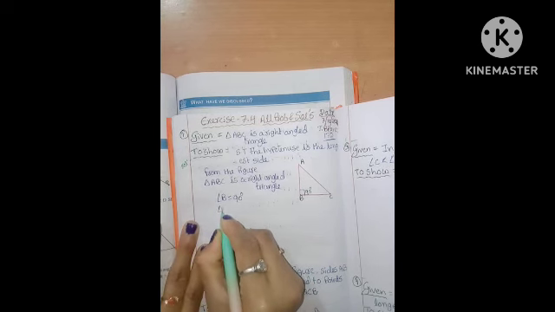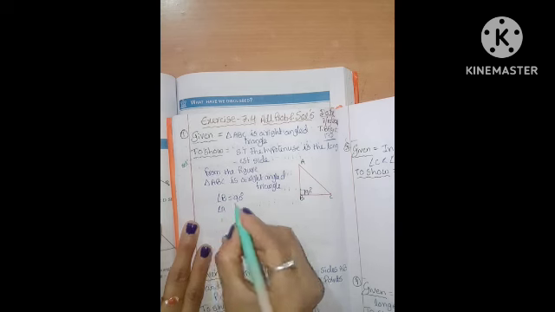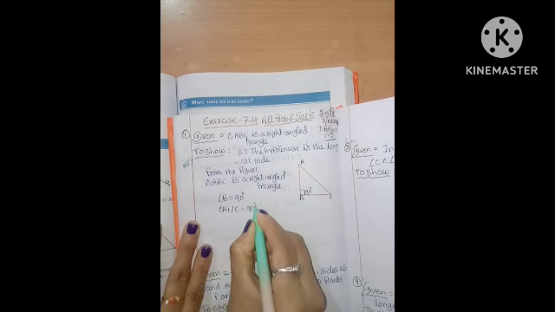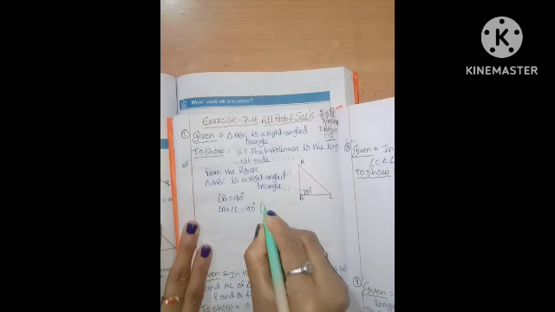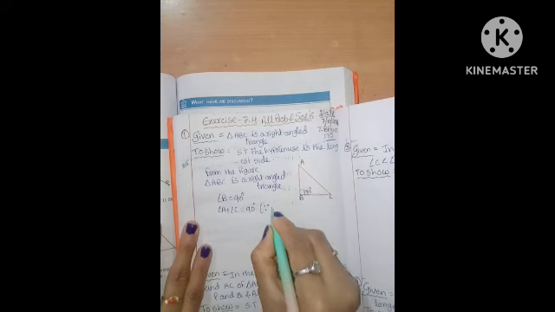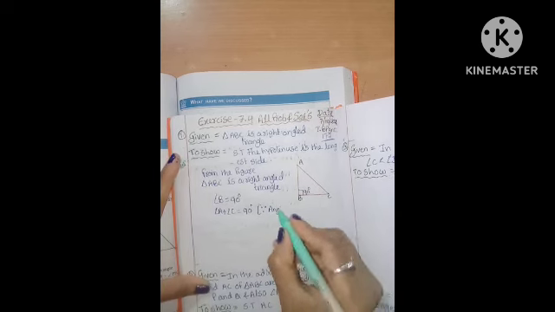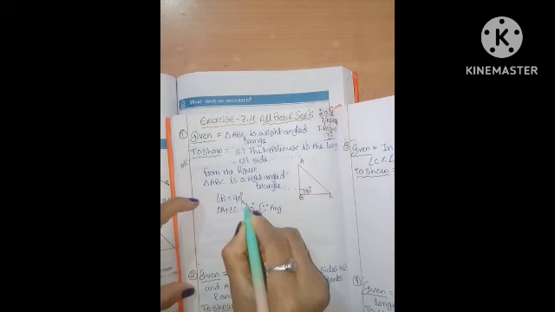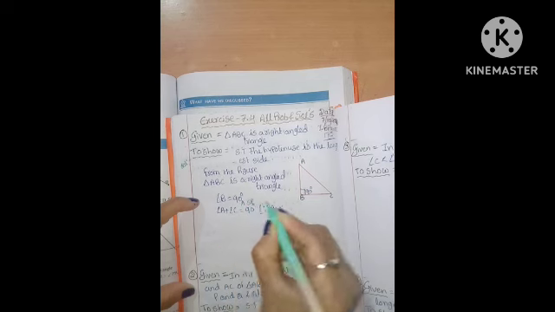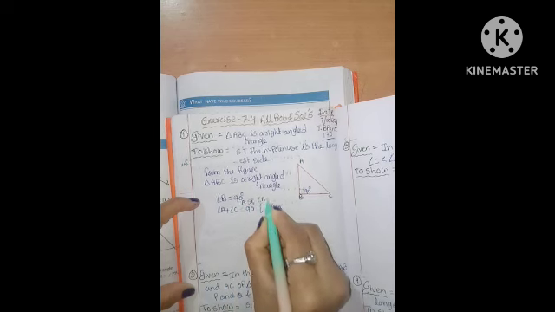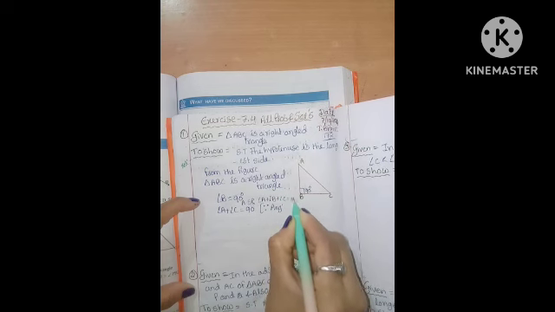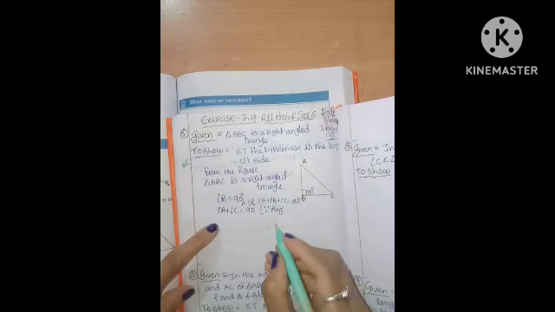So angle A plus angle C is equal to 90 degrees. Another way: by the angle sum property, angle A plus angle B plus angle C is equal to 180 degrees.